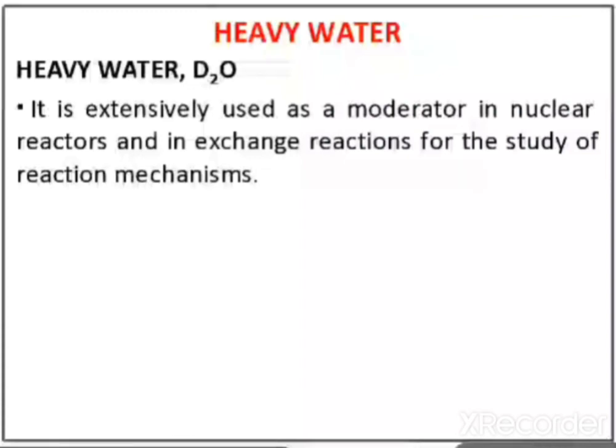The task of a moderator is to reduce the speed of neutrons. In a nuclear reactor, the neutrons are fast moving, but the speed of neutrons should be slow. So D2O is used to reduce the speed of neutrons so that a nuclear chain reaction can take place. So it is extensively used as a moderator.